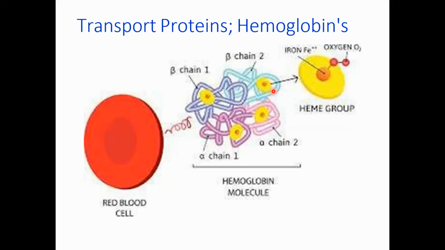So it contains 4 subunits, and it is a quaternary structure of protein, with 4 individual tertiary structures. Each subunit has a heme group, which has the ability to bind with oxygen. That is how hemoglobin transports oxygen.